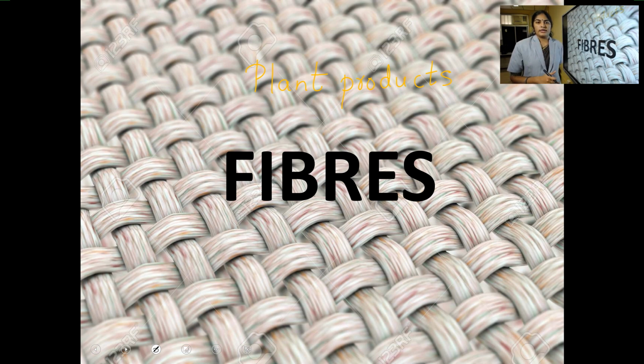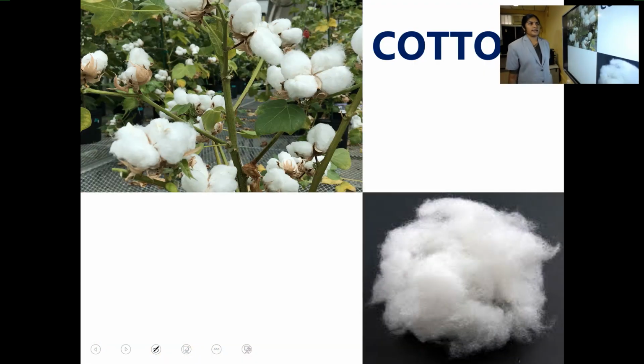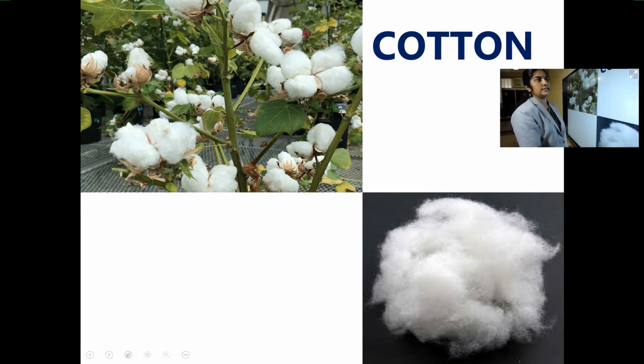Today, we are going to learn about some plants that give us fibers. First one is cotton. Tell me which fiber you get from cotton plant. Simple.